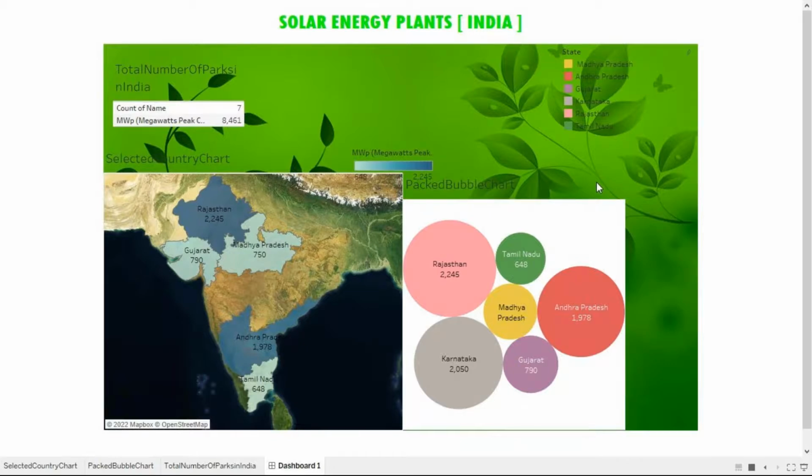Okay, fine. So total number of parks is 7, and total number of megawatts in India is 8,461. The content can also be changed state wise. For the state, we take the region we work in and try to give it some different names. And don't give that same packed bubble chart for that dashboard. Is it clear for all?